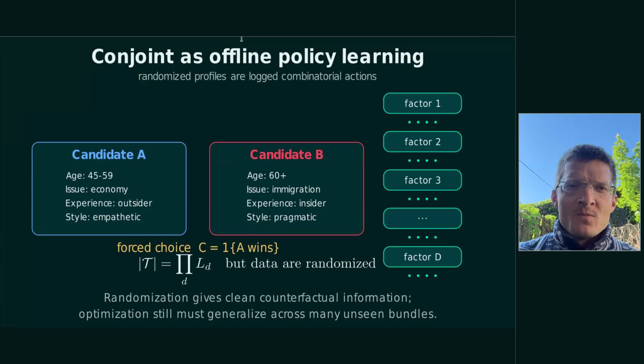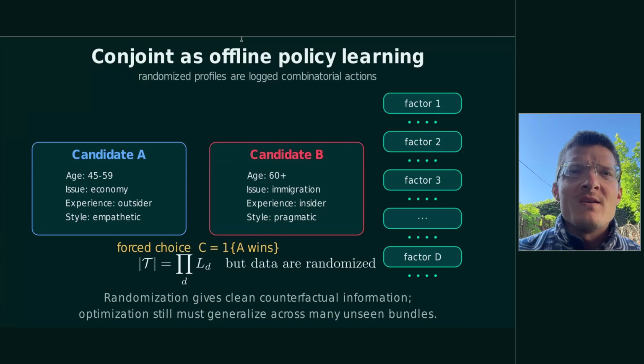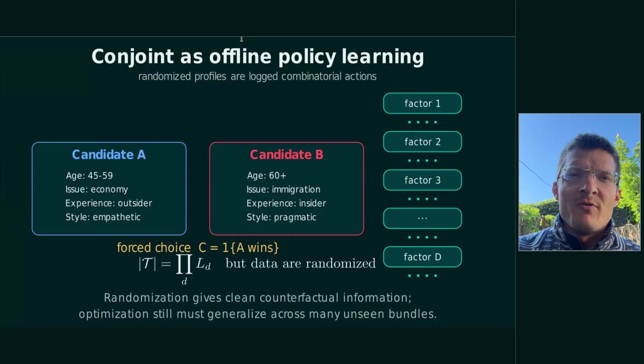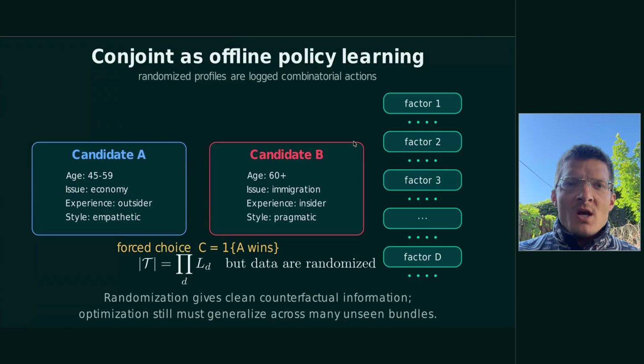More concretely, a forced choice conjoint already gives us logged actions. Respondents compare two randomly generated profiles, and the outcome is whether A beats B. Randomization gives us clean counterfactual information, but the profile space grows quickly, so many bundles are unseen or sparsely observed.